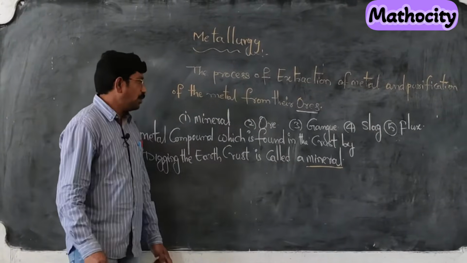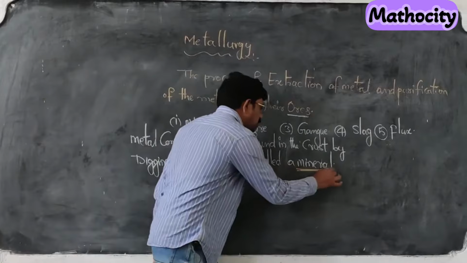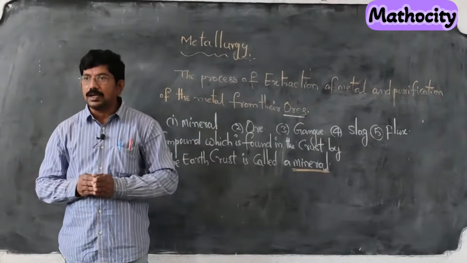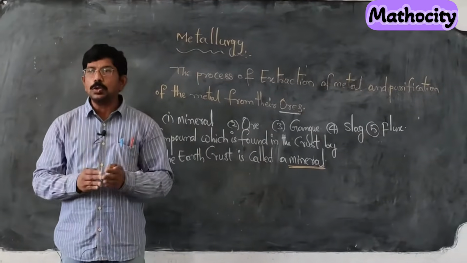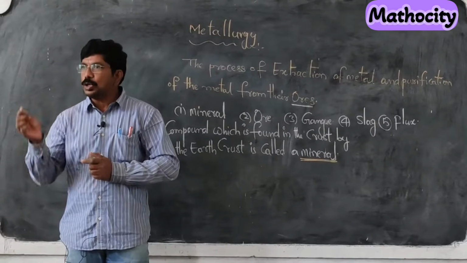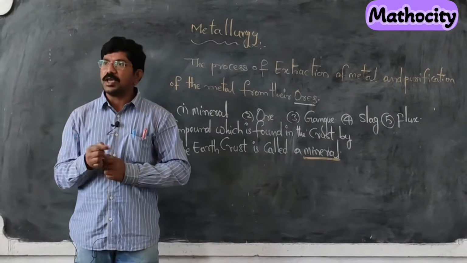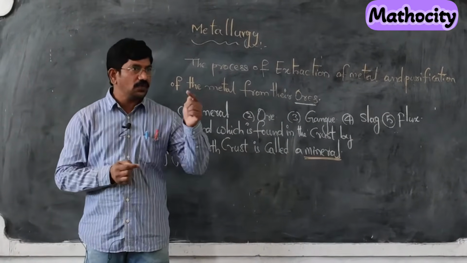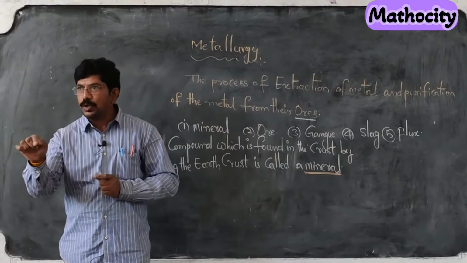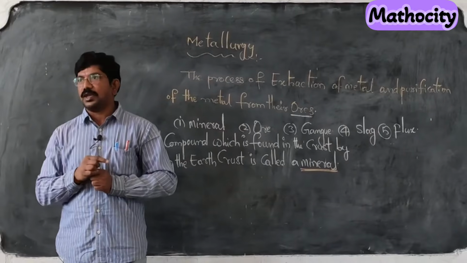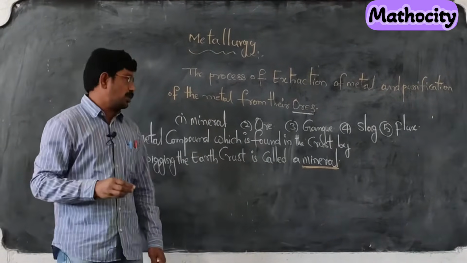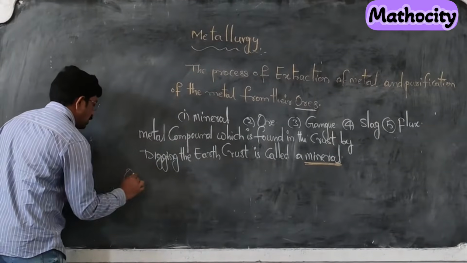Next, many minerals are found inside the earth crust, but all these minerals are not used to extract the metal. Those minerals from which we can extract the metal more economically and profitably are known as ores. What do we call them? Ores. Are you clear?